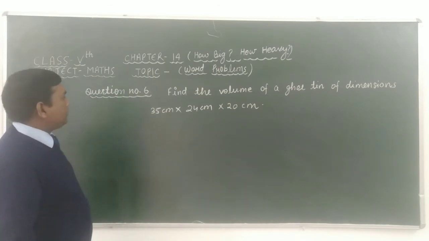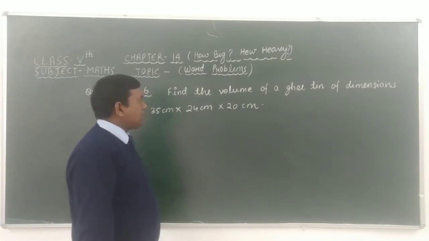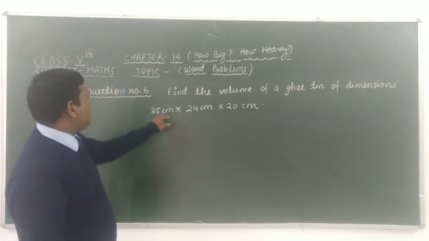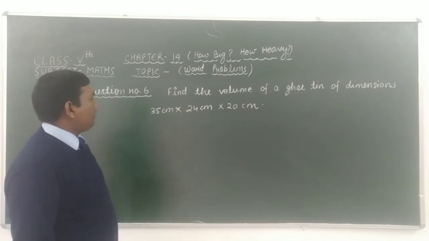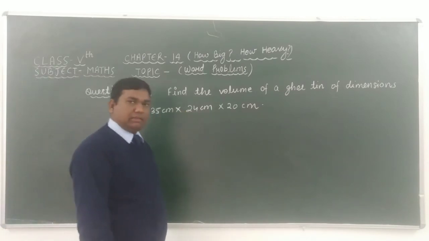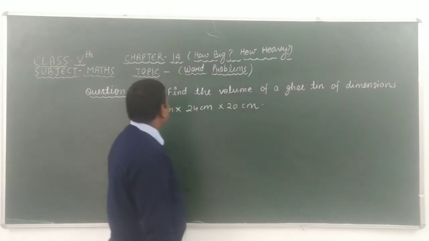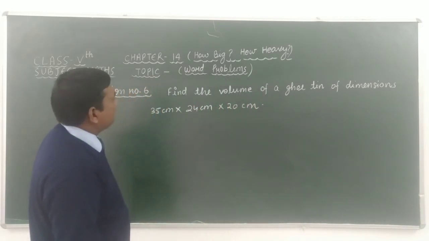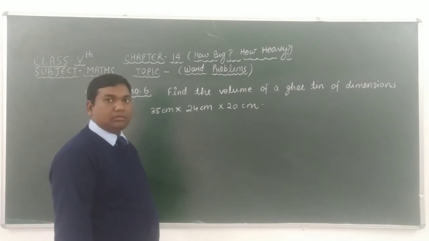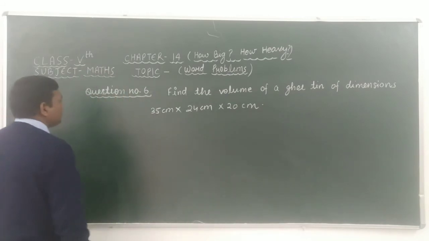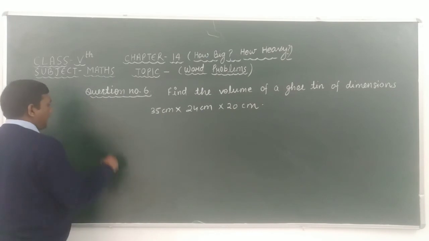Students, in this question, given that the dimension of the ghee tin is 35 centimeter into 24 centimeter into 20 centimeter. Then we find the volume of a ghee tin. Okay, look at here carefully.